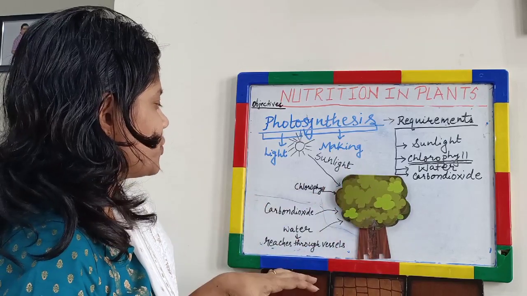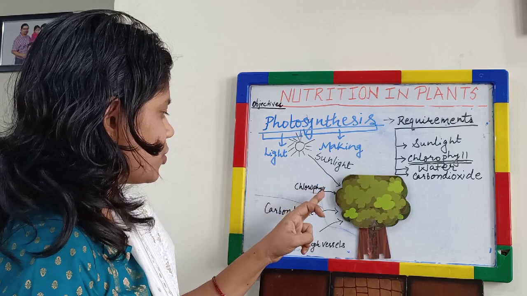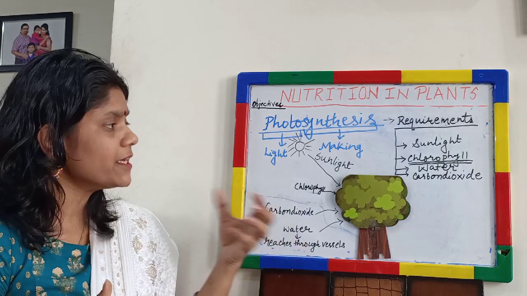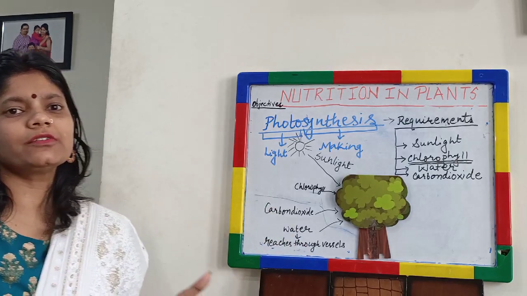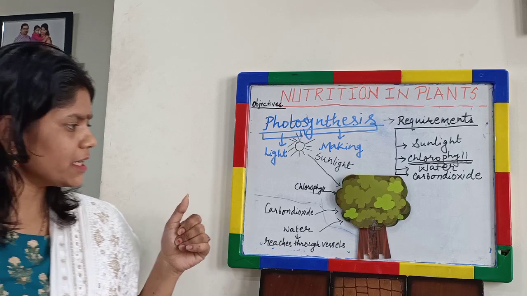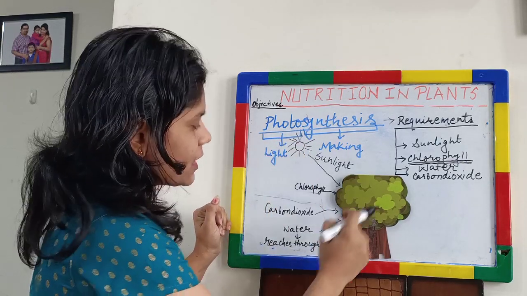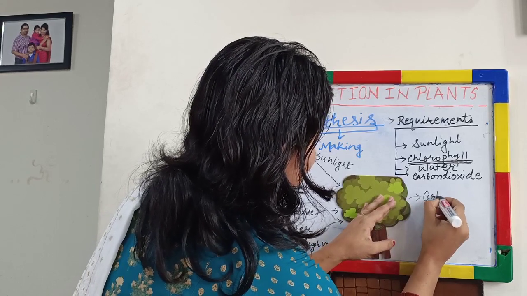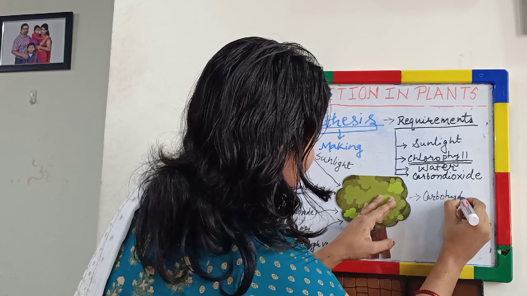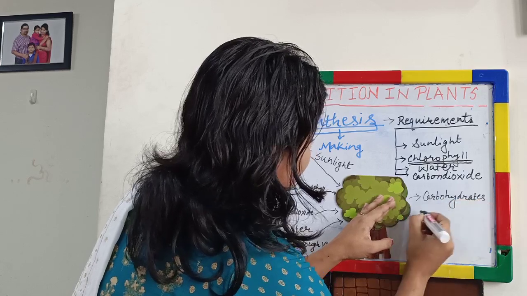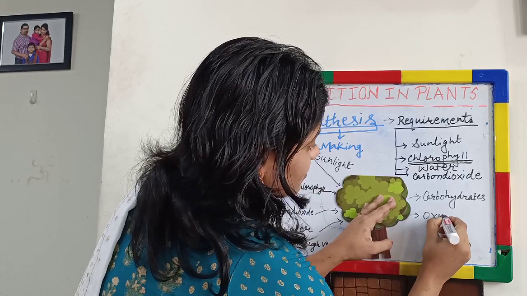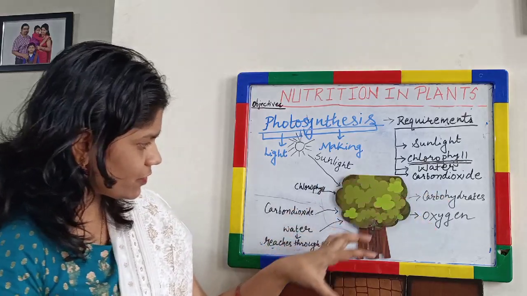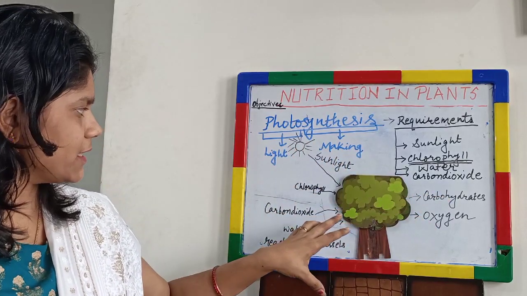Now what is the yield of photosynthesis? In the presence of sunlight, chlorophyll, carbon dioxide and water, they undergo photosynthesis. But what is produced? What is the yield? What is the importance of photosynthesis? See, as a result of this process, plants produce carbohydrates and oxygen. Carbohydrate.